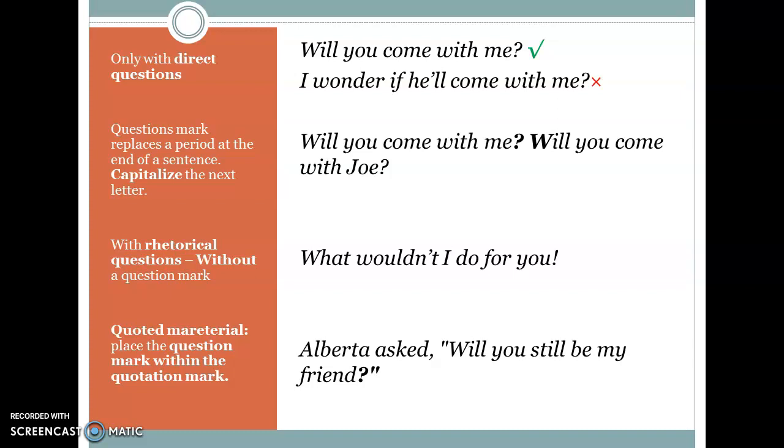For quoting material, place the question mark within the quotation mark. That is, Albert asked, comma, "Will you still be my friend?" We write the quotation, we write the question mark, and then we finish with double quotation marks.